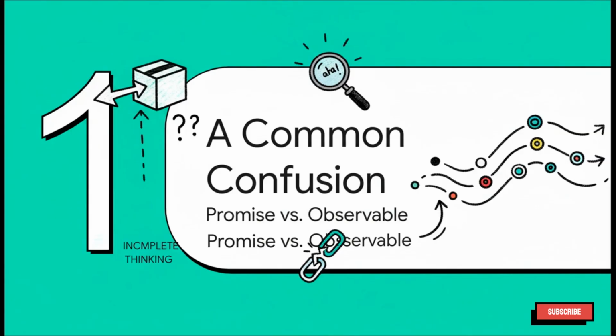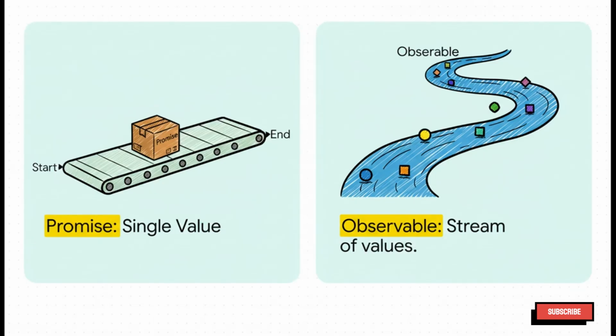You know, the confusion usually starts with how we're all taught to think about promises versus observables. It's a common starting point, but it's not the whole story. So let's start right there, because getting this part is key to that big aha moment. Most of us learned it like this. A promise gives you one value once, and an observable can give you many values over time, like a stream. And if you stop there, it makes perfect sense that a promise would be the right tool for an HTTP call. But the Angular team saw a bigger picture. The real story is so much more interesting than just counting how many values you get back.